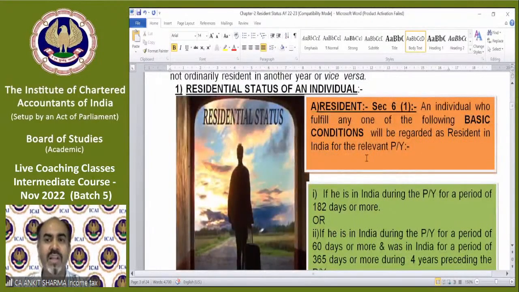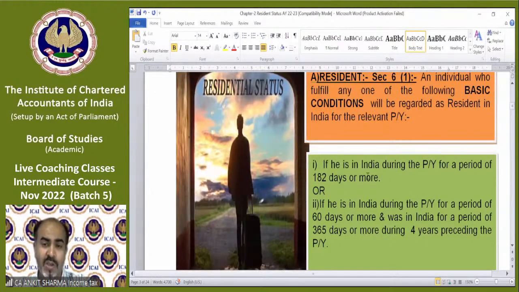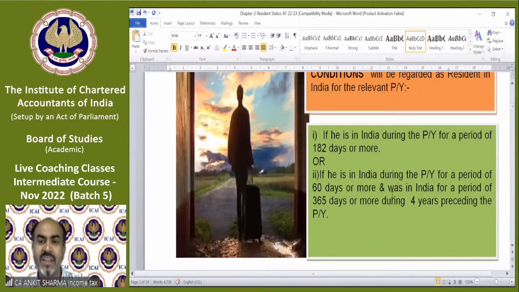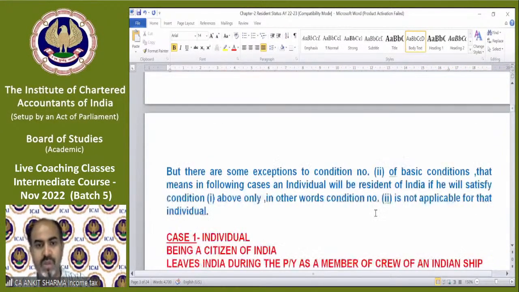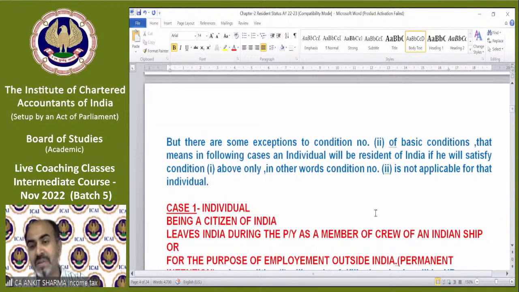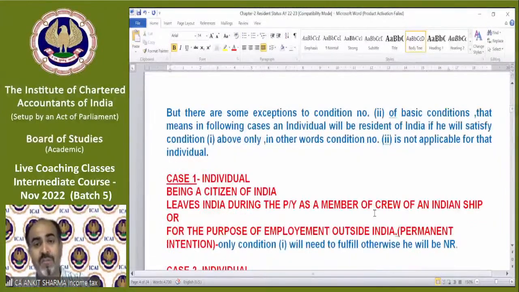Section 6(1) deals with an individual who fulfills any one of the following basic conditions and will be regarded as resident. We are talking about the normal resident case. So if he is in India in the previous year for a period of 182 days or more, or if he is in India in the previous year for 60 days or more and 365 days or more during the 4 years preceding the previous year. But there are special exceptions we just discussed from the diagram.